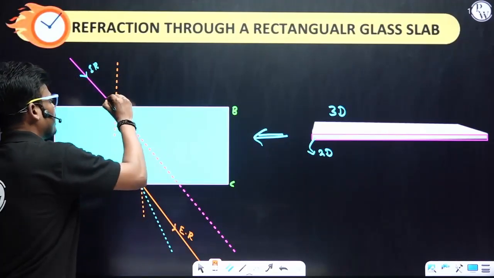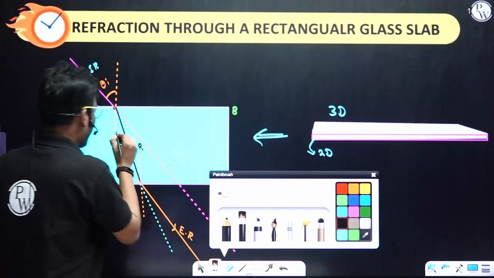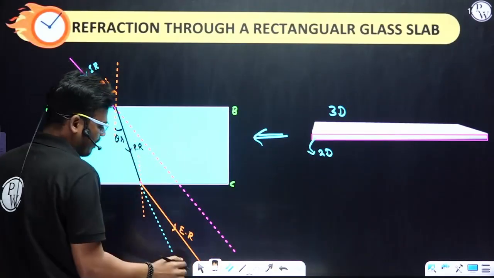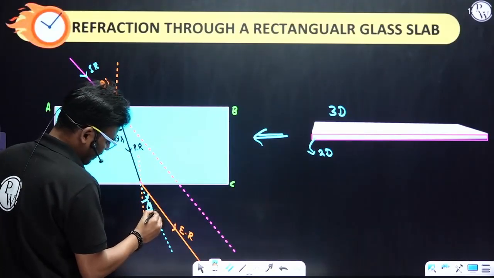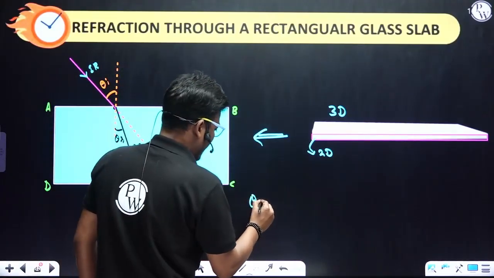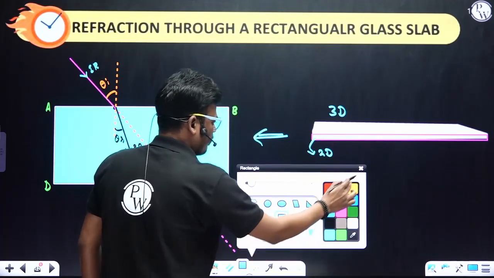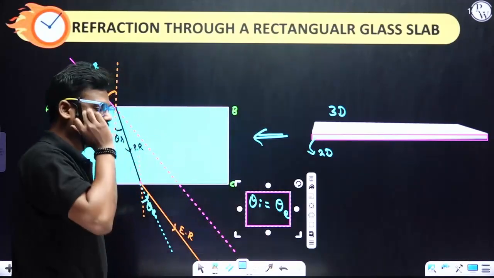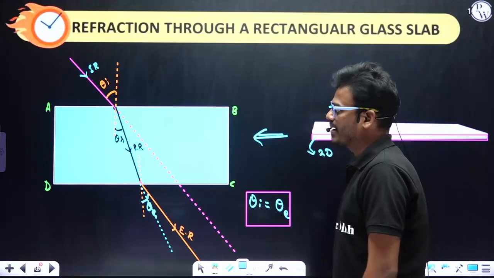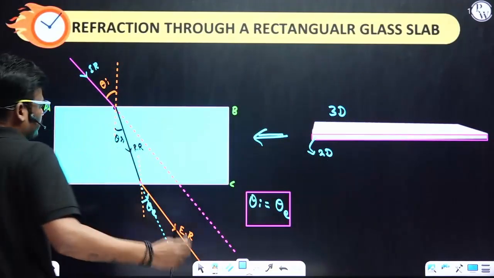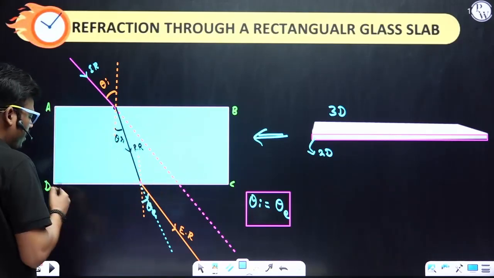Fine. And here is the incident angle, and this is the refracted angle, and here is the emergent angle. And here the angle of incidence is equal to the angle of emergence. This is a very important point. They'll ask you to draw the refraction through the glass slab, and you have to use this method. Refraction happened 2 times: first across AB, the second time across CD.